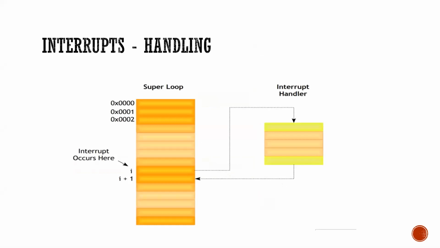Interrupt handling. Here we have our main program and the interrupt handler. When an interrupt occurs, the present instruction is executed and the next instruction address is stored in the program counter, and control moves to the interrupt handler. After executing the interrupt, it comes back to the main program using the address previously stored in the program counter, goes to the next instruction, and executes the remaining program.